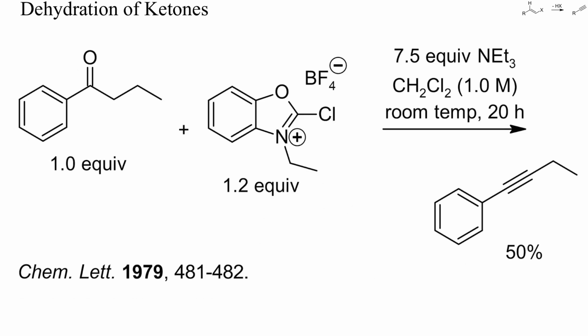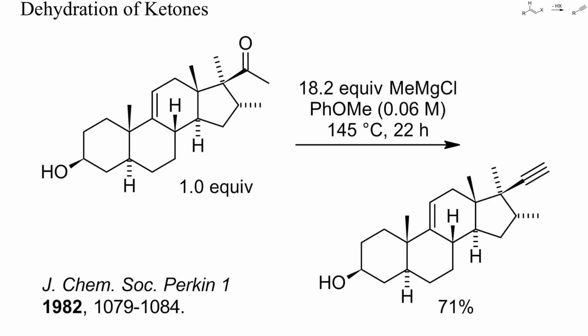ester. Another reagent suitable for the activation and complete dehydration of ketones is the 2-chlorooxazolium salt shown here. In this case, no strong base was required, just an excess of triethylamine. Even magnesium enolates can undergo elimination when heated with a Grignard reagent, as in this example. This dehydration strategy is of course only suitable for ketones that do not form a carbon-carbon bond with a Grignard reagent, such as highly enolized or sterically inaccessible ketones.